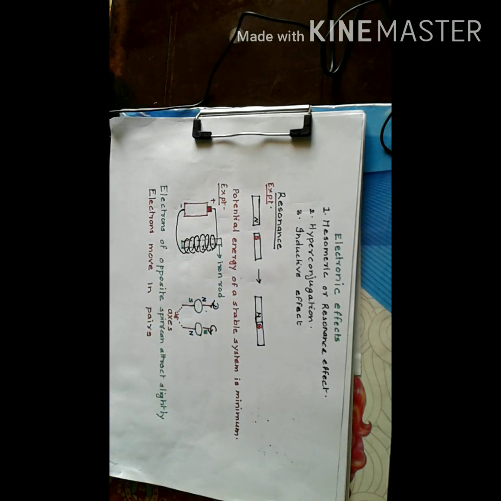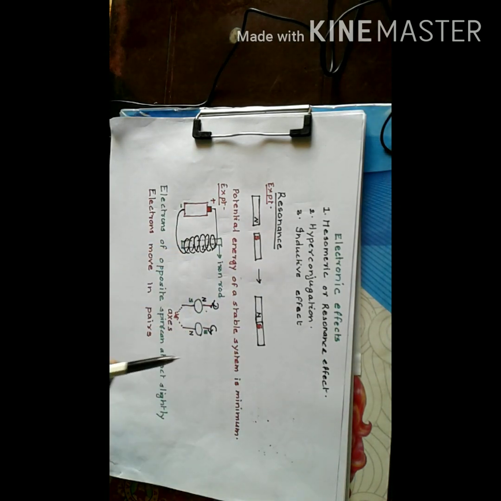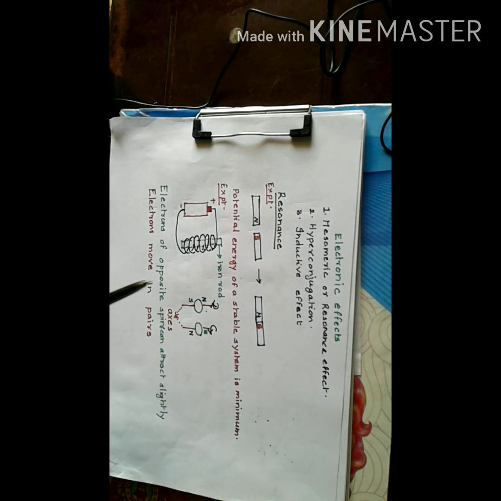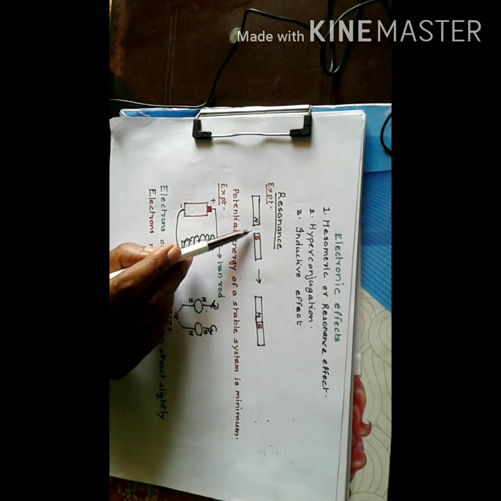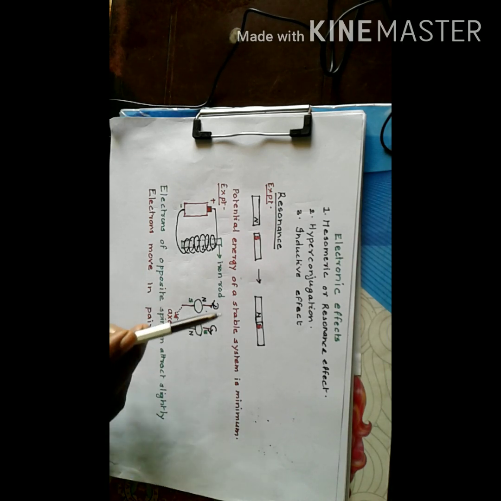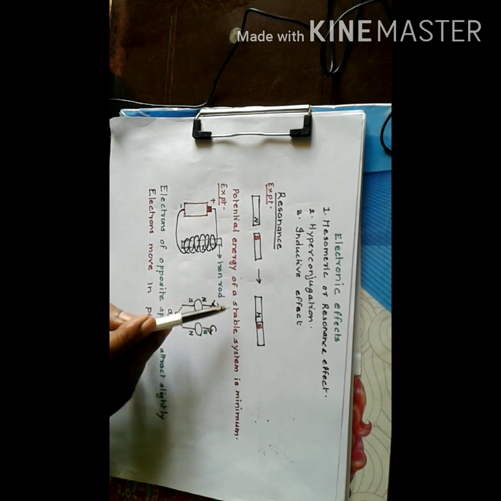Now at this point, the magnets will move spontaneously forward and come into contact. Now this is a stable situation because there is no further movement. When the magnets move forward, kinetic energy is needed for this process, and this is taken from the potential energy of the system so that the potential energy of the system decreases. So to attain stability, there should be a decrease in potential energy, or potential energy of a stable system is a minimum.